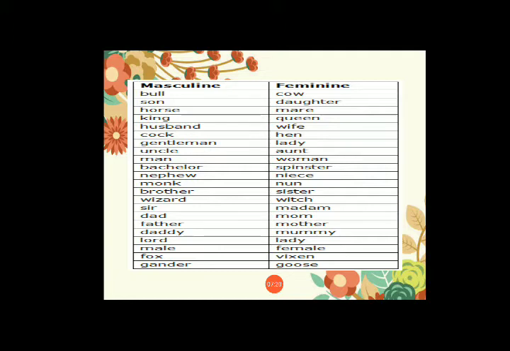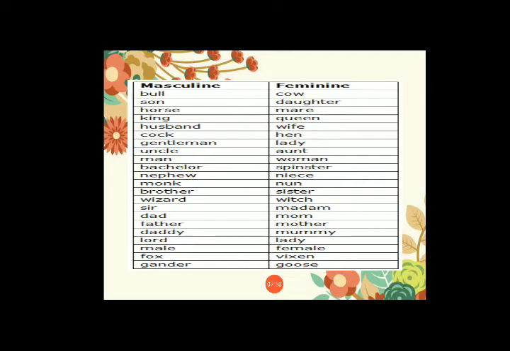Son, daughter, horse, mare, king, queen, husband, wife, cock, hen, gentleman, lady, uncle, aunt, man, woman, bachelor, spinster, nephew, niece, monk, nun, brother, sister, wizard, witch, sir, madam.